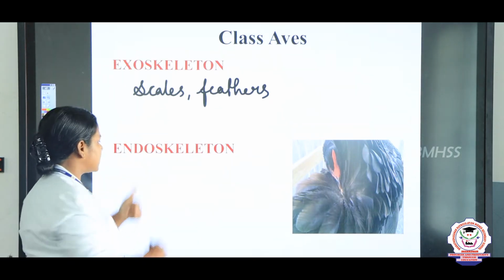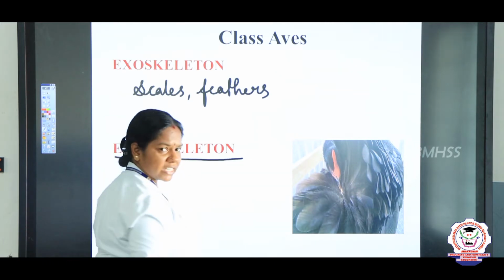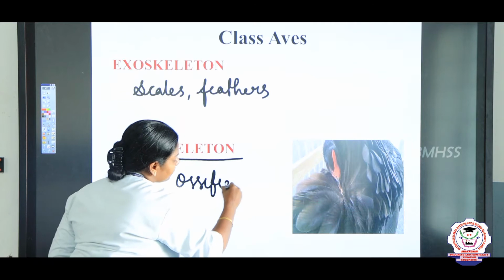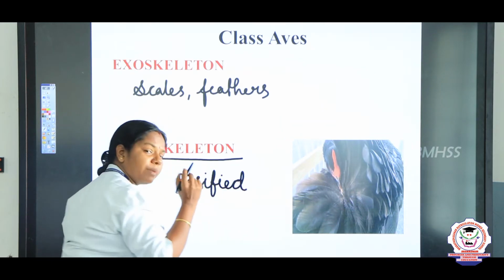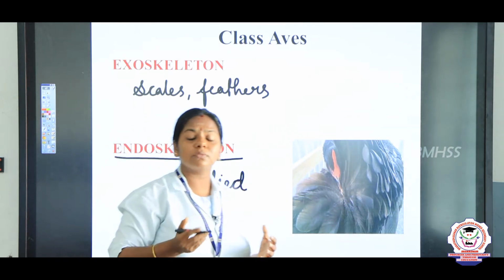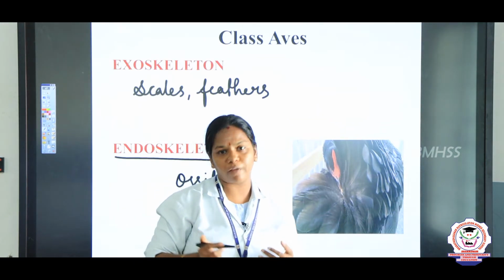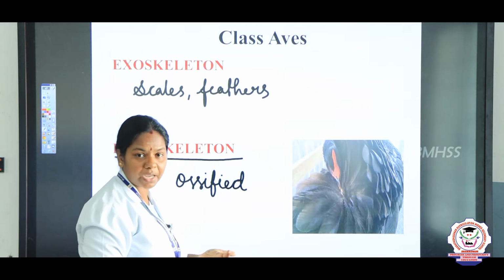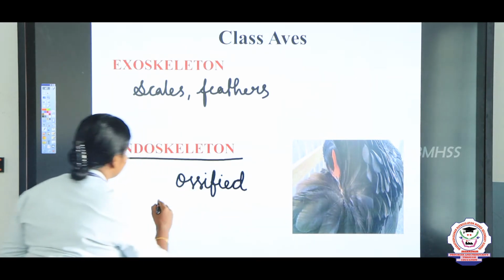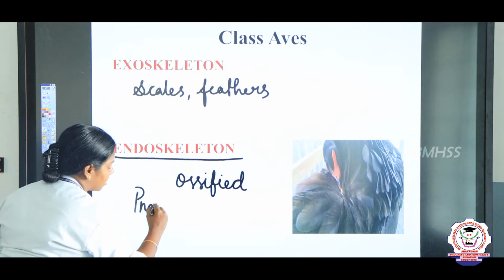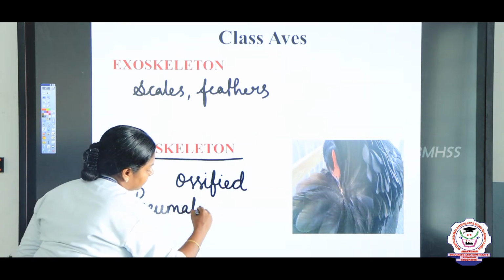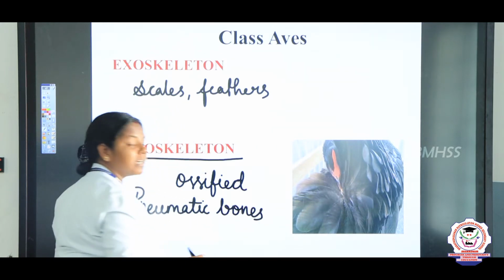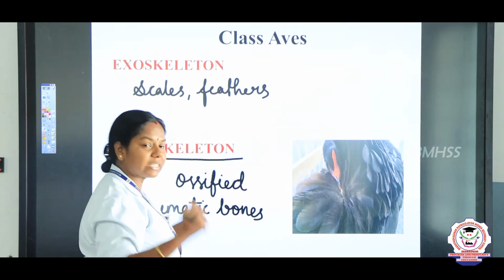The endoskeleton of birds is fully ossified. Ossified means weightless; they have many pores inside, because if the bone is too heavy, the bird cannot fly. So the birds possess a skeleton which is less in weight. We call them pneumatic bones. Just underline in your book, children: pneumatic bones, fully ossified, so that the birds are very weightless and can fly.